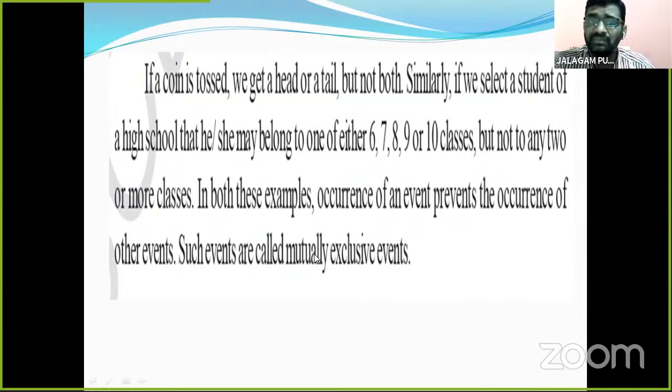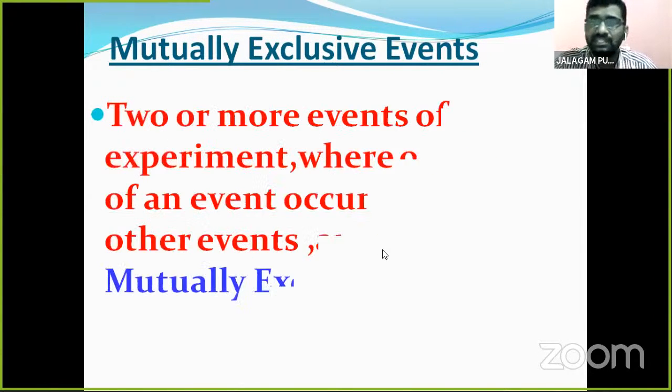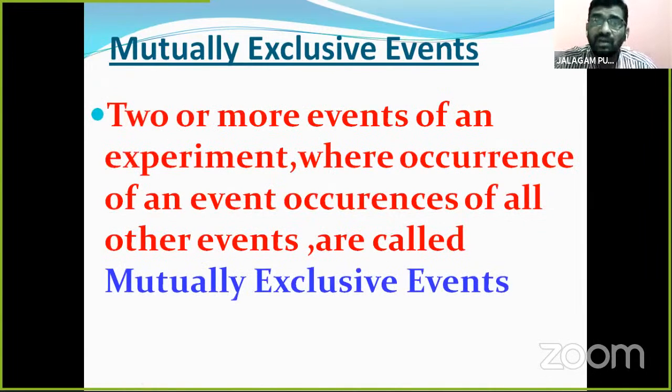Mutually exclusive events. I will give some more information on mutually exclusive events. In an experiment, two or more events where the occurrence of one event prevents the occurrence of all other events are called mutually exclusive events.